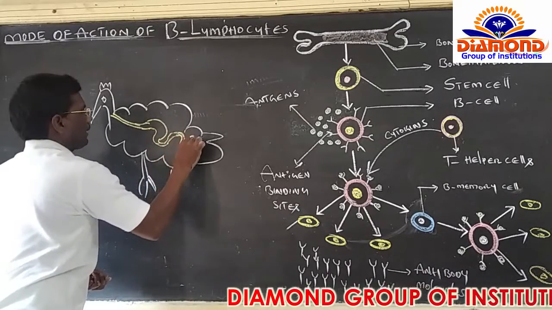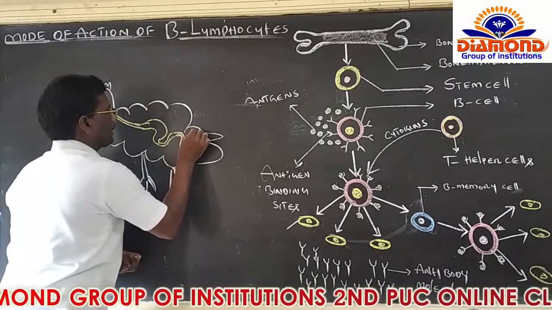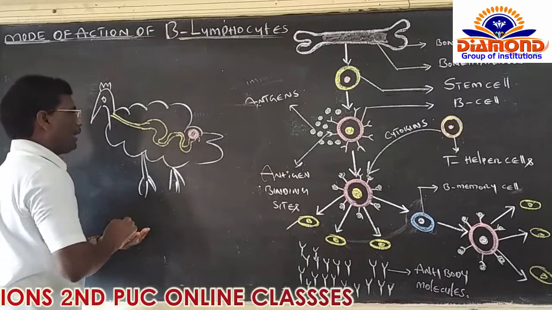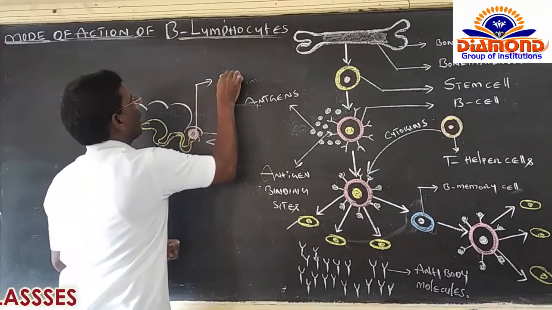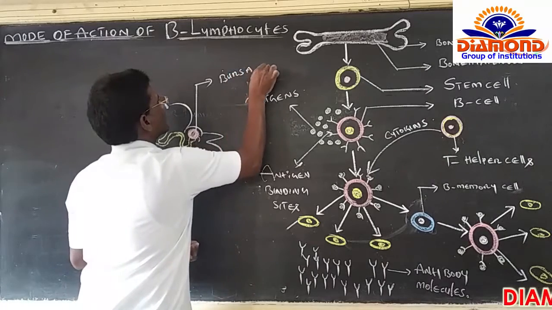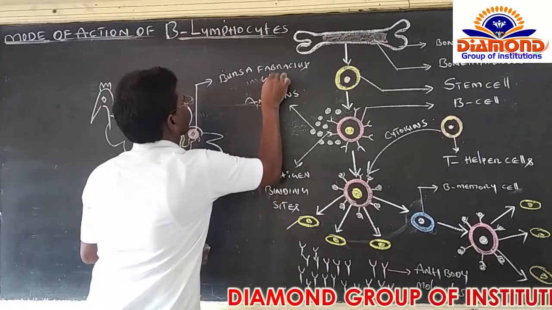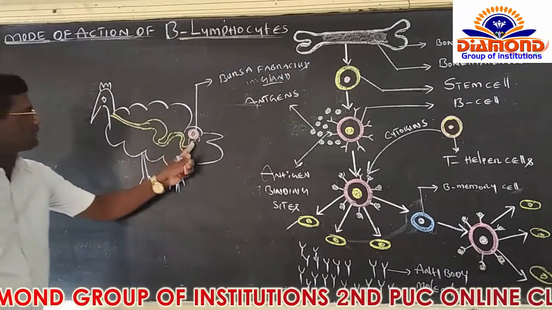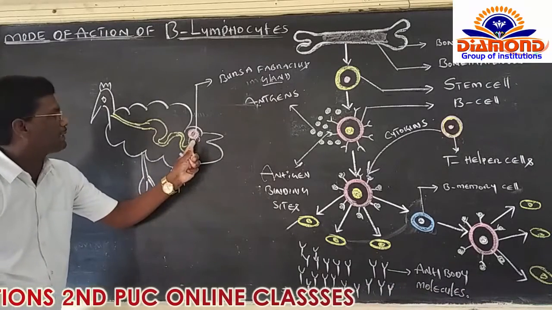In this particular area, essentially one gland is present, exactly in the cloaca area, right? On the basis of the cloaca area, one gland is present here with red color. This is called the bursa fabricius gland.